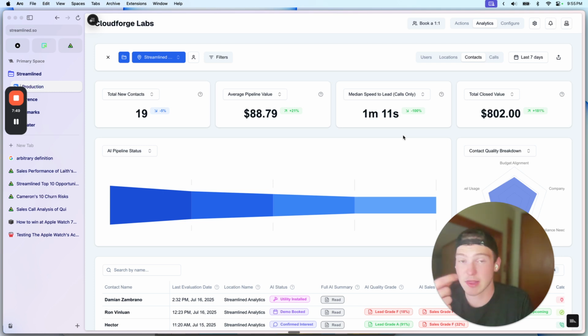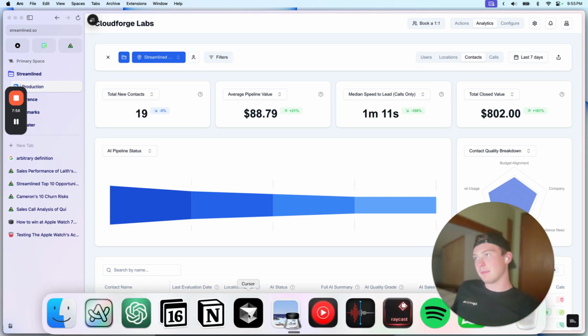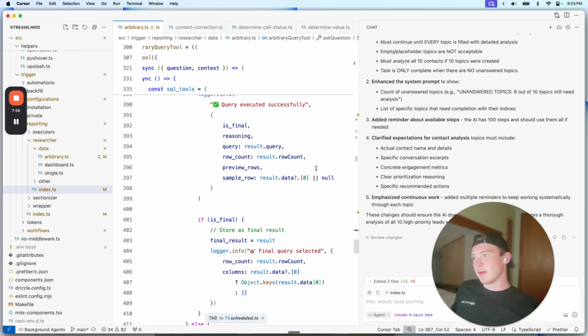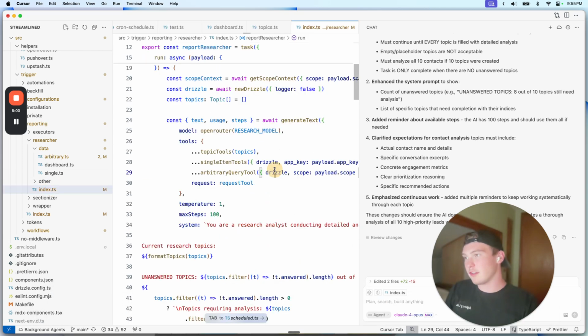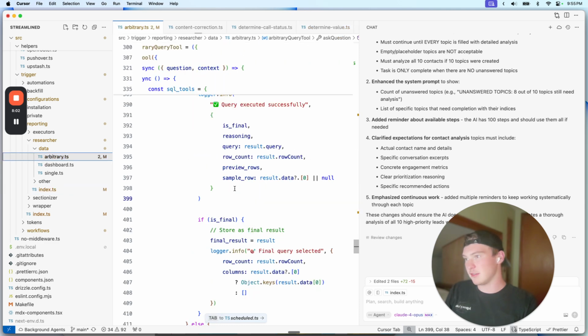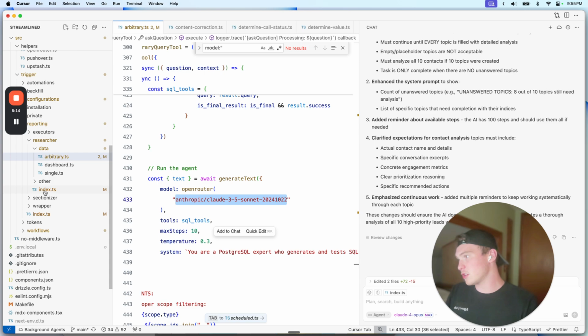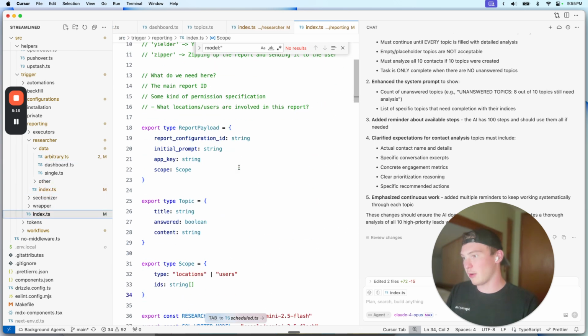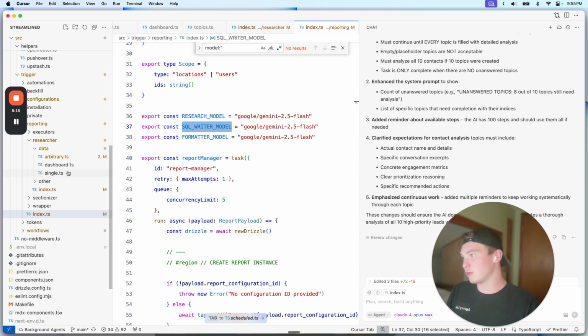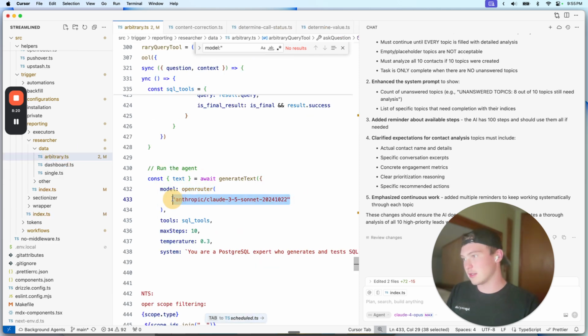But doing that is a lot of work. I don't know, dude. The tricky part here is, I wonder if I just improve this model. Let's see what model this is using. Okay, this is using Claude 3.5 Sonnet. We're declaring our model types here, so we can go SQL writer model. So this is going to be that.